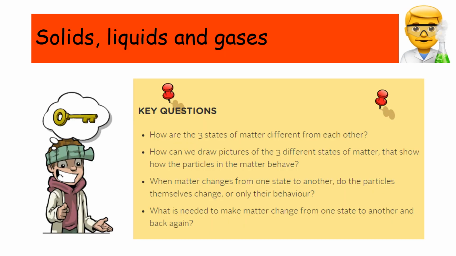Now here are a few questions about solids, liquids and gases. How are the three states of matter different from each other? Is there any difference? How can we draw pictures of the three different states of matter that show how the particles in the matter behave? When matter changes from one state to another, do the particles themselves change or only their behavior? What is needed to make matter change from one state to another and back again?